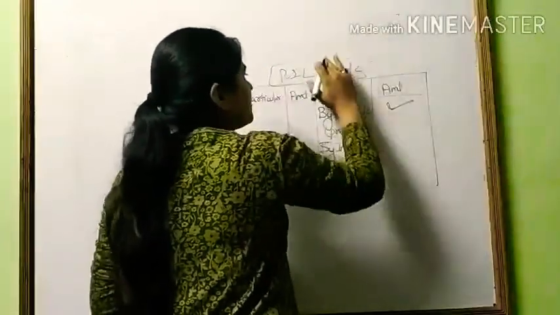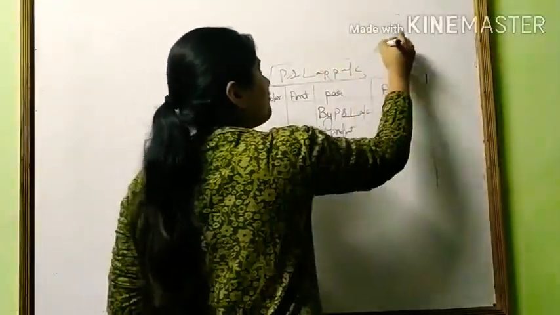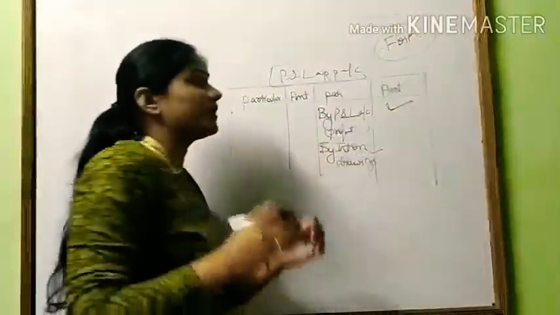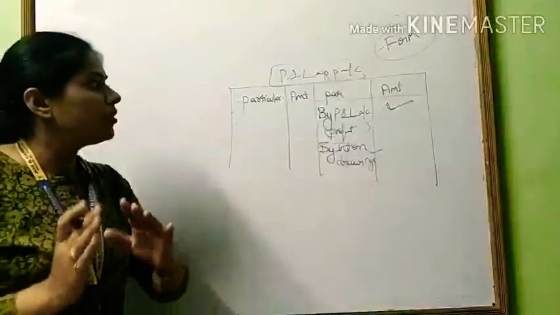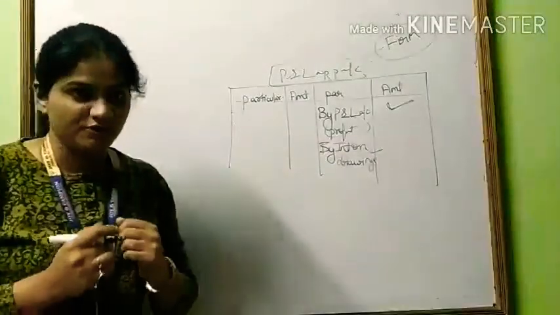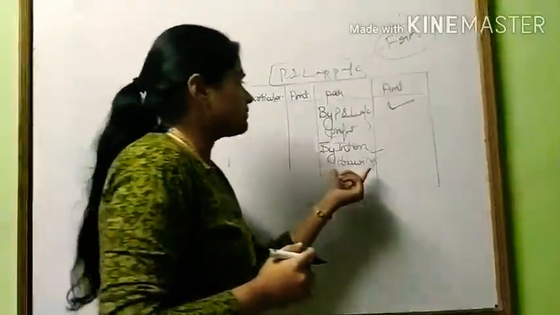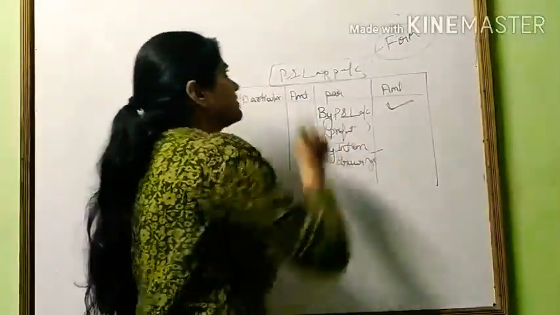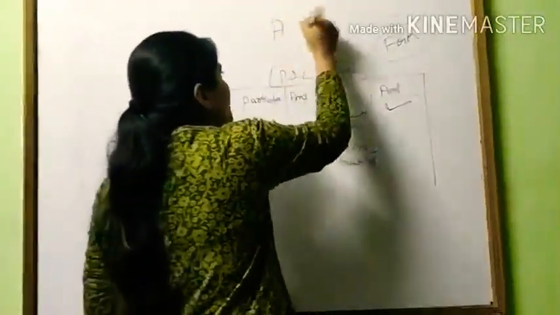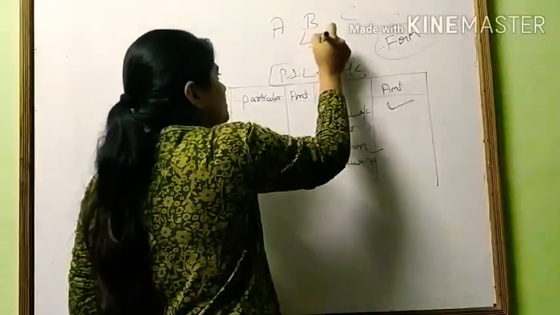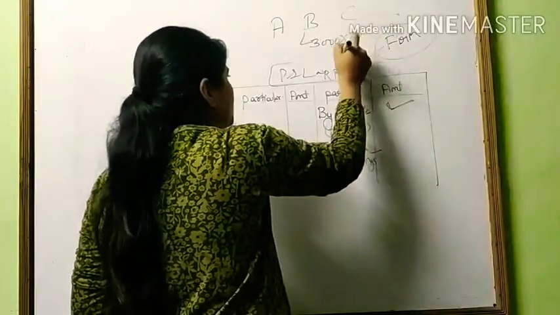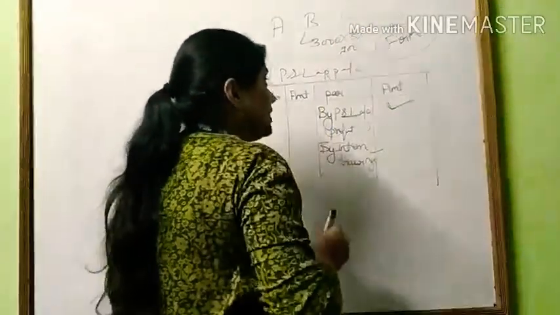This profit and loss appropriation account is the account of the firm, so you have to think about all the items from the firm's point of view, not from the partner's point of view. Suppose there are three partners, A, B and C. B withdraws 3,000 and the firm charges 3% interest on drawing, so 900 will be the interest on drawing.